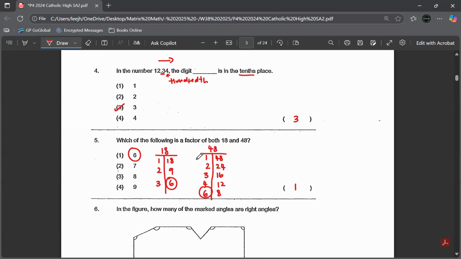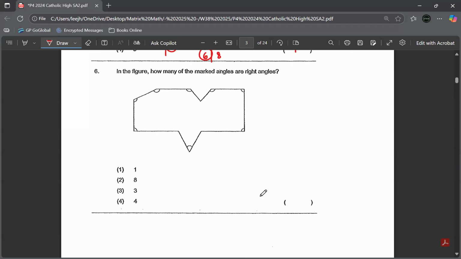Next, question number 6. In the figure, how many of the marked angles are right angles? Right angles means perpendicular lines. If you can see, it's actually this one, this one. This is not, this is actually obtuse. This is obtuse, obtuse.